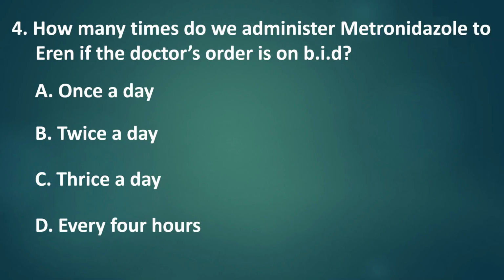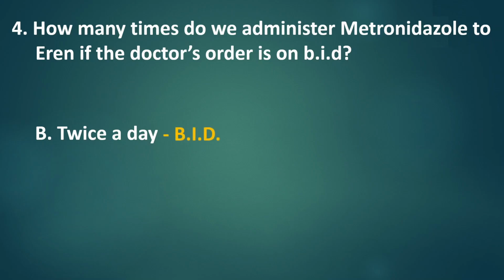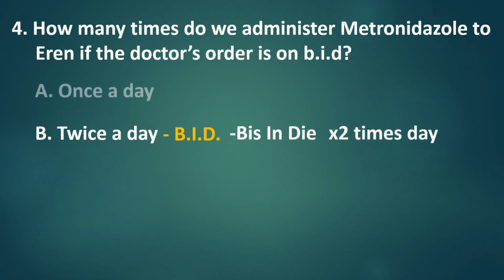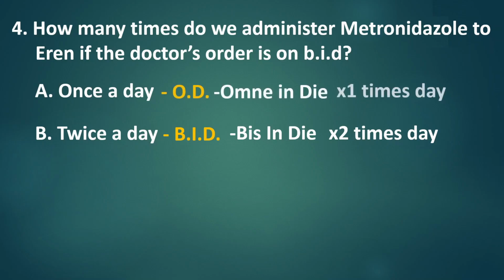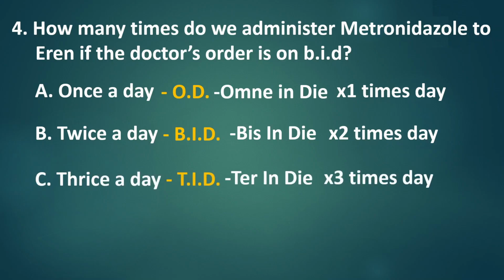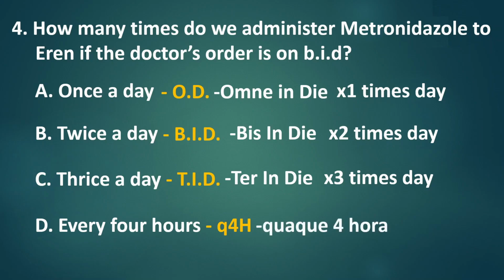The correct answer is letter B. Twice a day. BID, or bis in die in Latin, means 2 times a day. Once a day is abbreviated as OD, or omne in die, which means once a day. Thrice a day is abbreviated as TID, or ter in die, which means 3 times a day. Every 4 hours is abbreviated as Q4H, or quaque 4 hora in Latin, which means once every 4 hours.